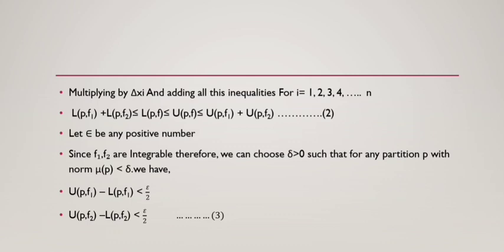Let epsilon be any positive number. Since f1 and f2 are integrable, we can choose delta greater than 0 such that for any partition P with norm μ(P) less than delta, we have the upper sum of f1 minus the lower sum of f1 less than epsilon by 2, and the upper sum of f2 minus the lower sum of f2 less than epsilon by 2. Consider it as equation number 3.